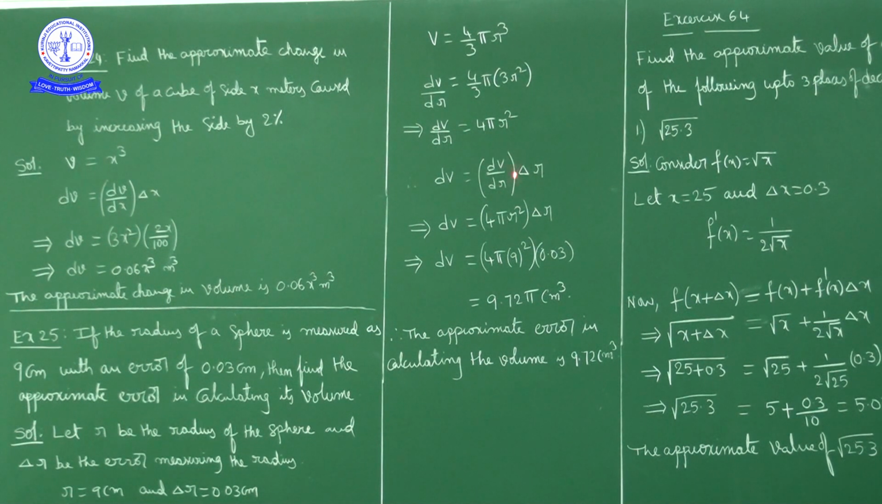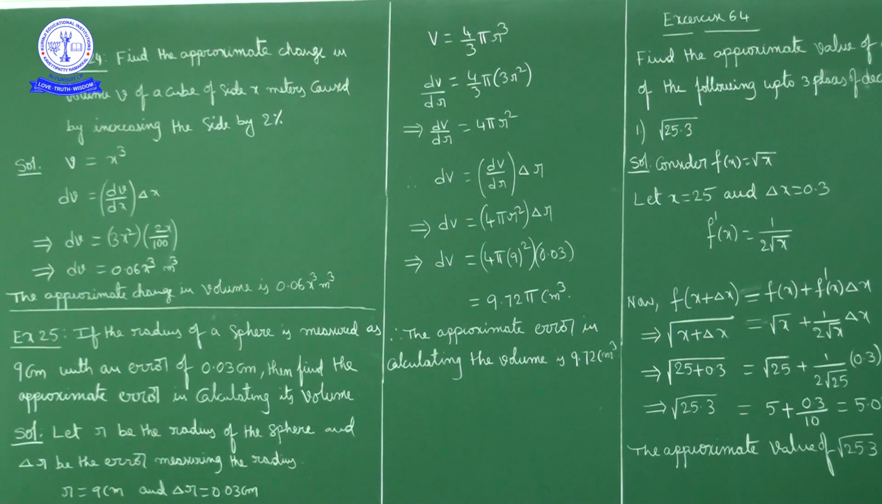Okay, dV by dr, how much we got? 4 pi r square. 4 pi r square into delta r. What is delta r? Delta r, how much is it given? 0.03. R is how much given? 9. So dV is equal to 4 pi into 9 square into